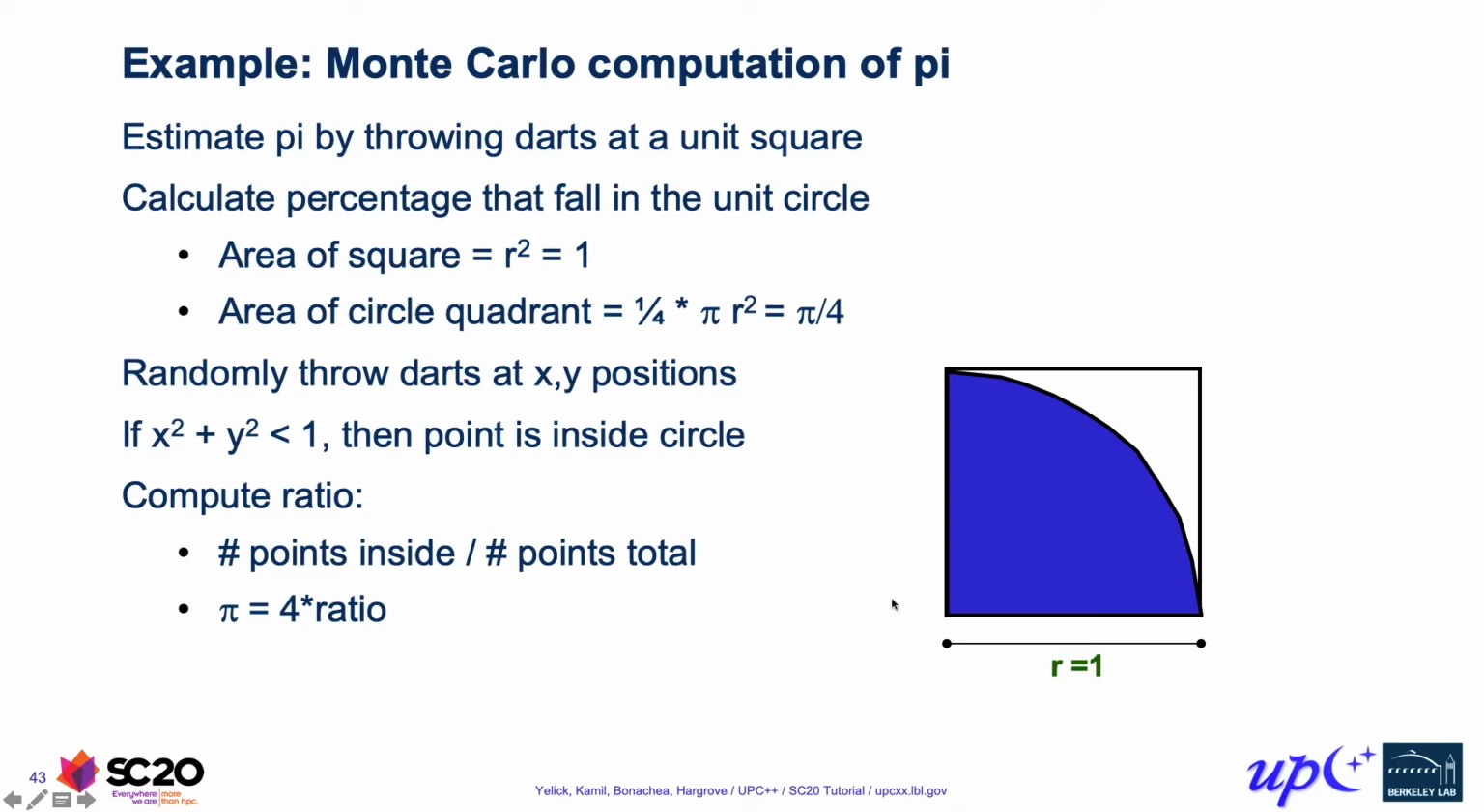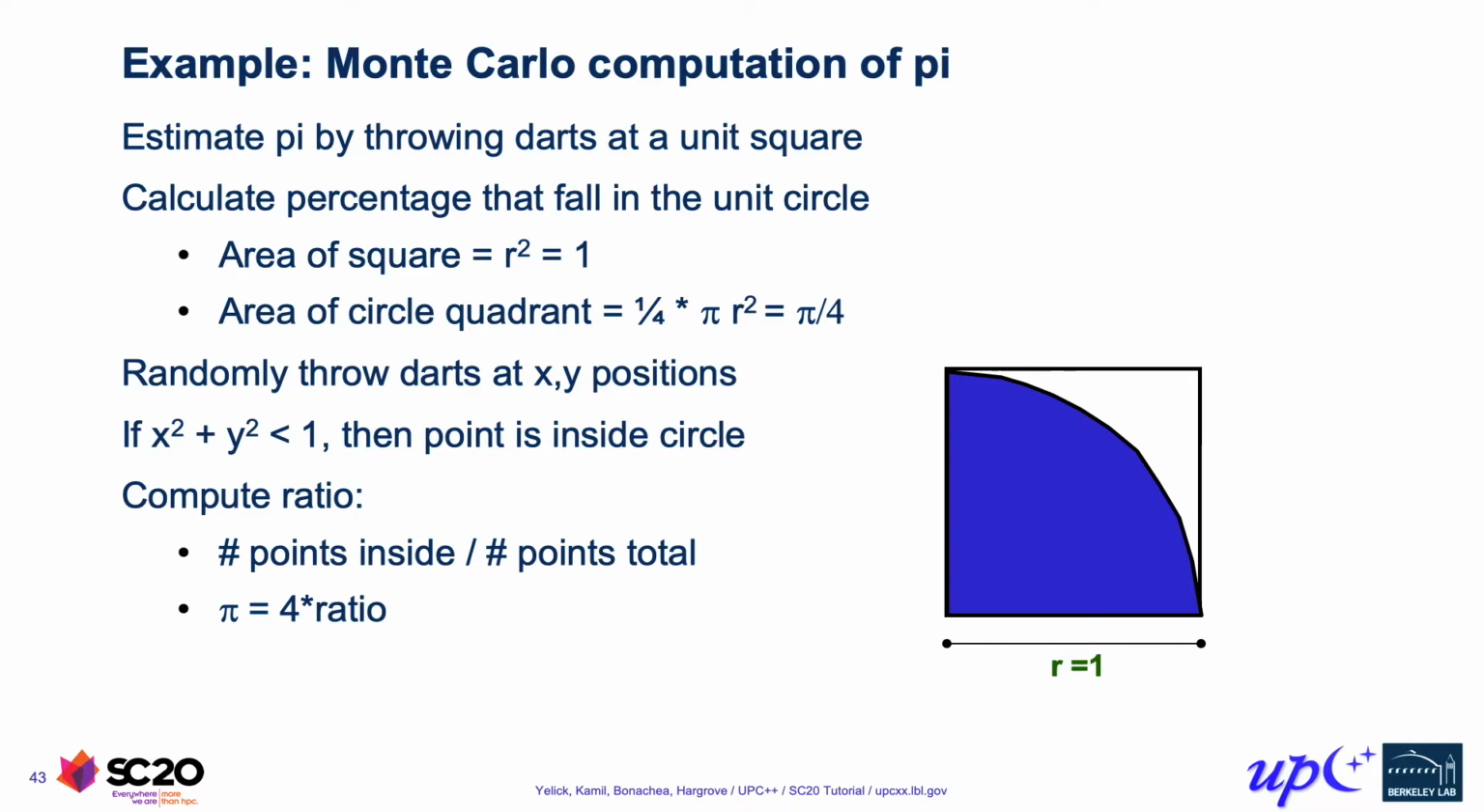This computation is embarrassingly parallel, so we can easily parallelize it across multiple processes. What we need to do is essentially just add up the number of points for each process that landed inside of the unit circle. So that operation is actually just a reduction. A distributed object isn't necessarily the best match for doing a reduction. In fact, UPC++ has reductions, so if you're actually writing this, that's what I would recommend you use.